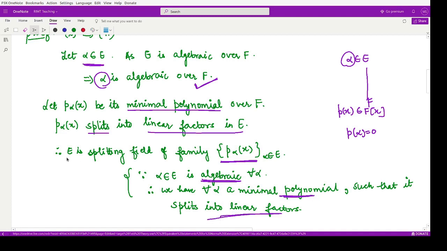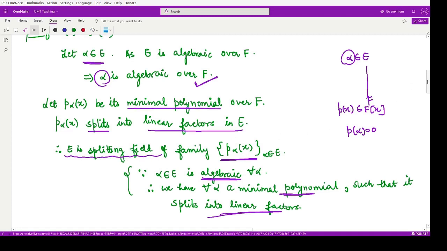Thus we found that E is the splitting field of the family of polynomials P alpha(x).